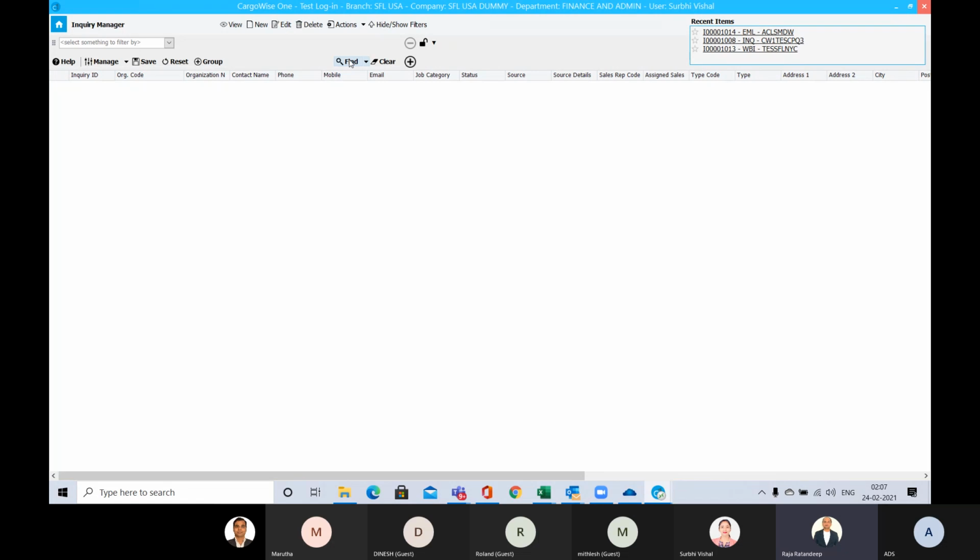But in this flow, it is very clear. I get everything in one flow: one inquiry, 10 opportunities, 2 quotations, one converted to shipment. Everything will be in one flow and you can see it in the dashboard. Ideally, I will go with the flow I told you just now, because it will give me, as a salesperson, clear visibility of my client up to the shipment level. So I know how much shipment I have generated from this customer.